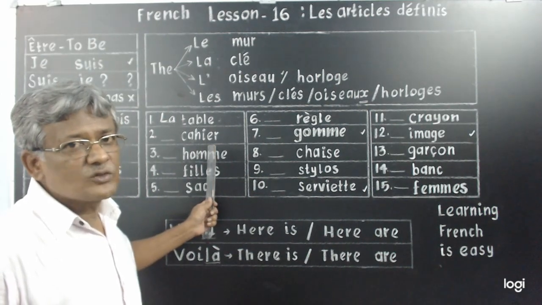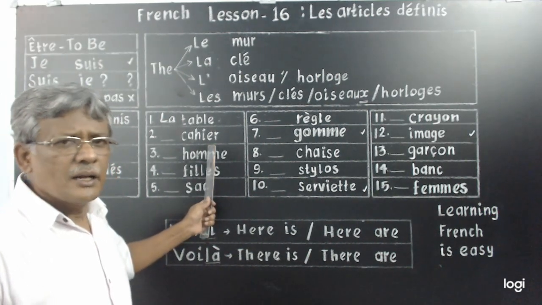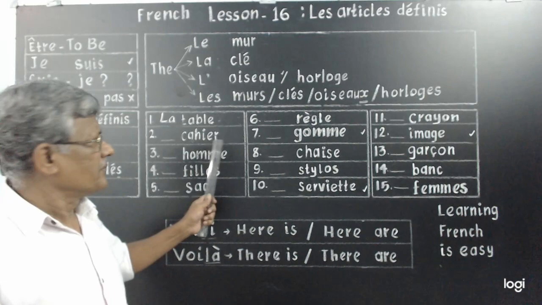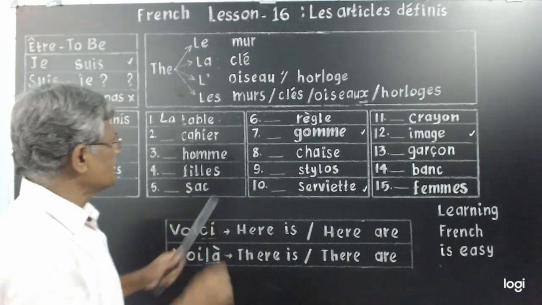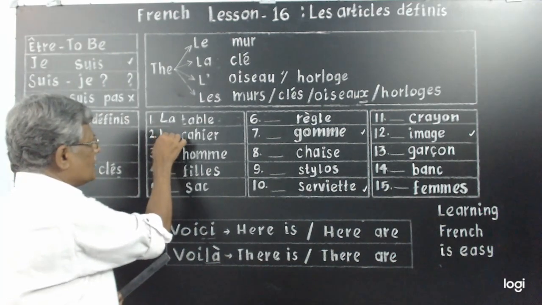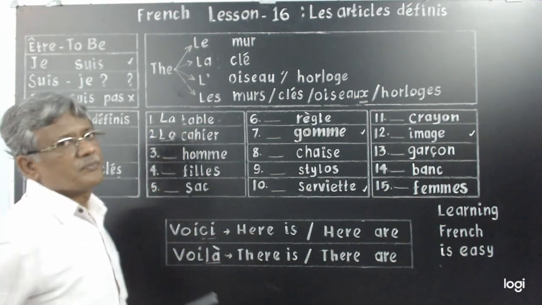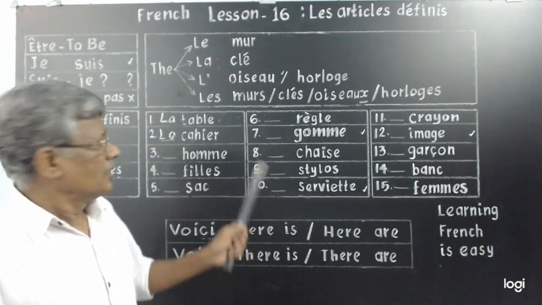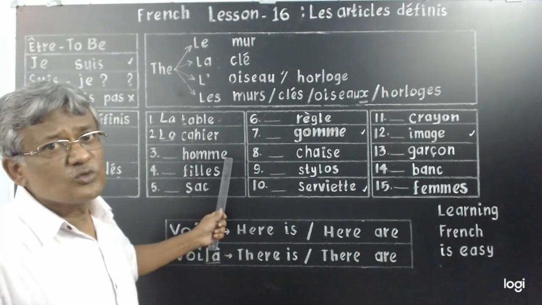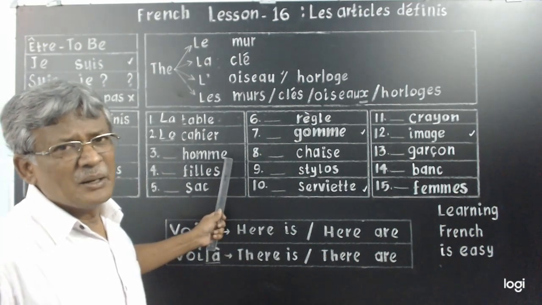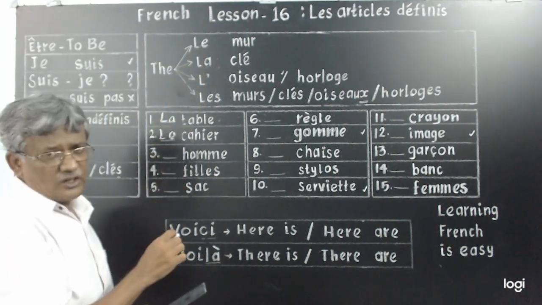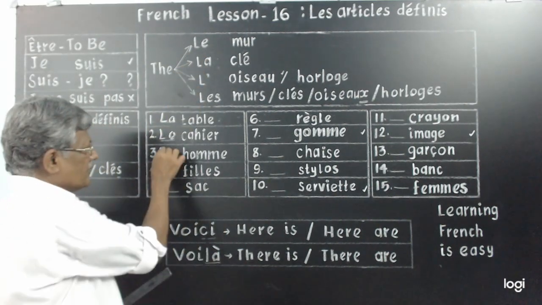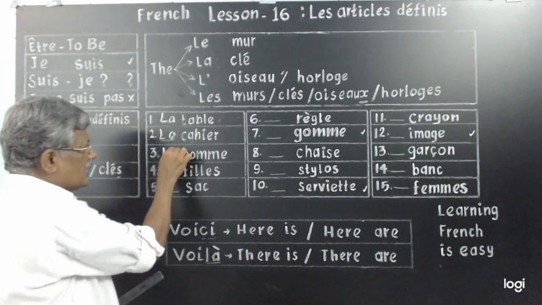Look at the next one. Cahier, masculine or feminine? Masculine singular. So it is singular, masculine singular. What do I write? L, E, good. Homme is what? Man. Man is always masculine. So I write le. Shall I write L, E?